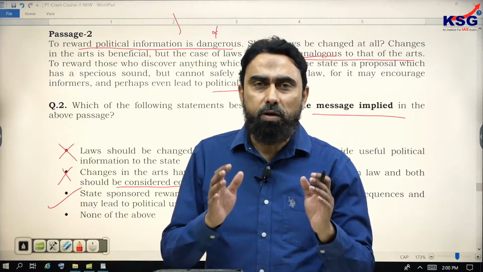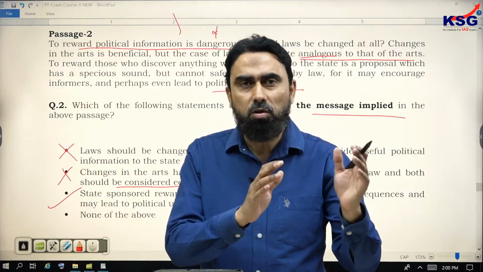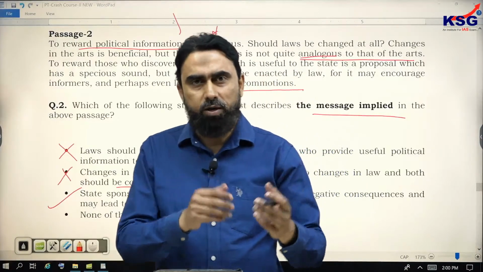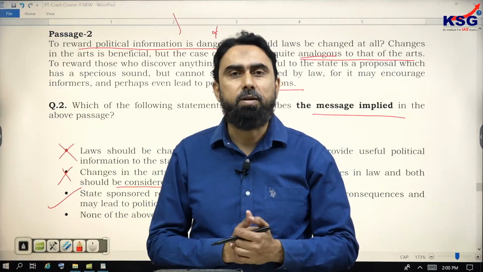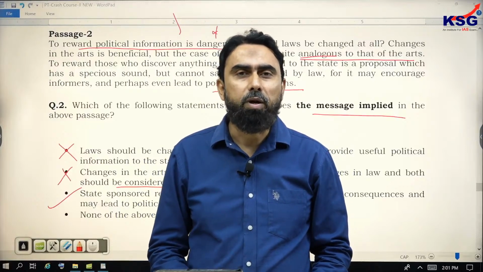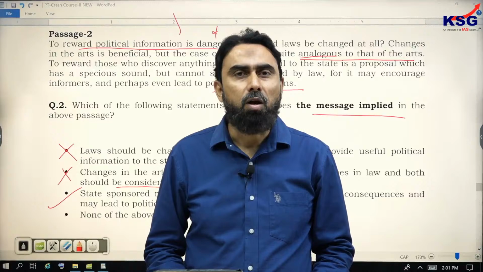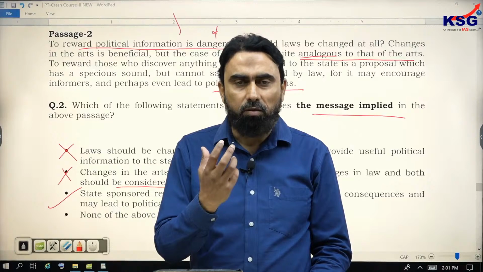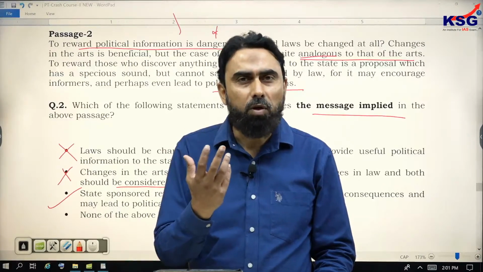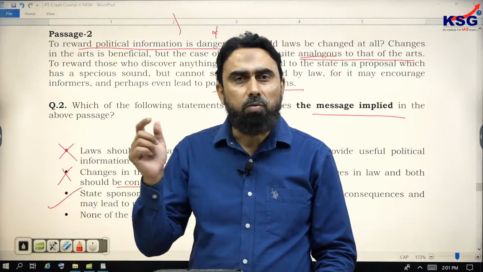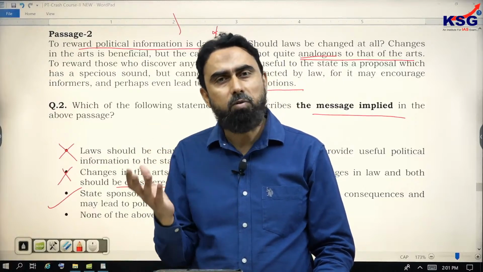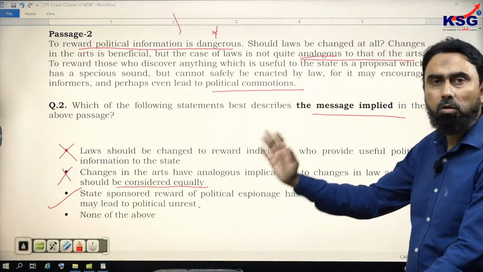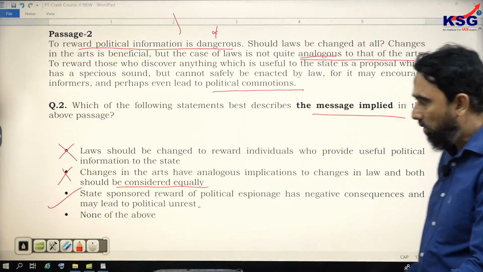So, guys, if you stick to the author's notion, to the direction that he is going to, even if you do not know the specific point that he is making, because you may come across such passages in the CSAT paper where your comprehension is not up to the mark, because the passage maybe talks about something which is knotty, and not very simple to unravel, you should still stick to the differences that are created there. So through that you can find the answer.